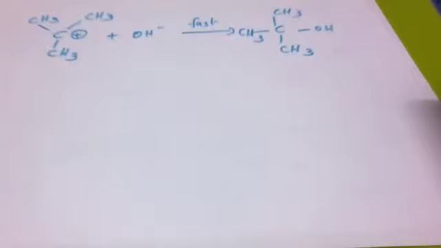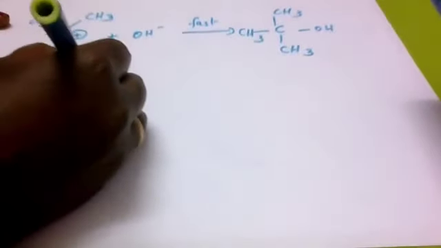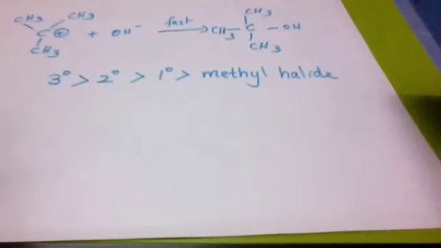Therefore, the order of reactivity of alkyl halides towards SN1 reaction is tertiary halides, then secondary, then primary, then methyl halides. Methyl halides have low stability and tertiary halides have high stability. Allylic and benzylic halides show high reactivity towards the SN1 reaction because the carbocations thus formed get stabilized through resonance.